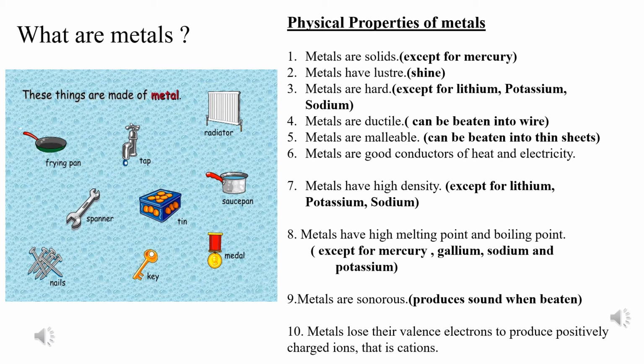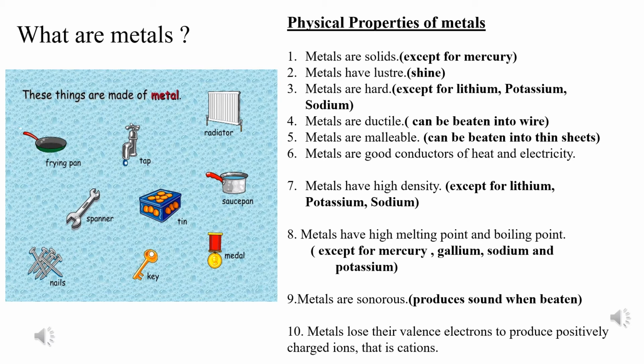Metals are sonorous. Sonorous means the property of producing sound. So if you bang a utensil with a spoon or any object, it makes that sound. So this property of making sound is known as sonority. And hence they are termed to be sonorous.